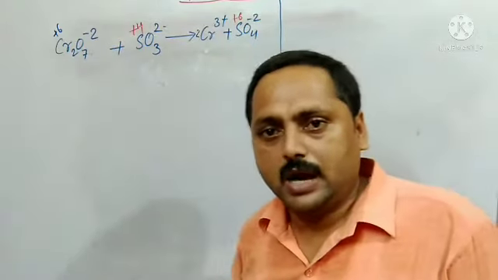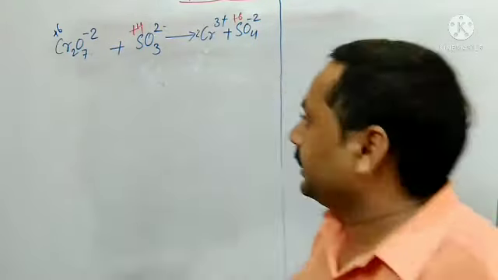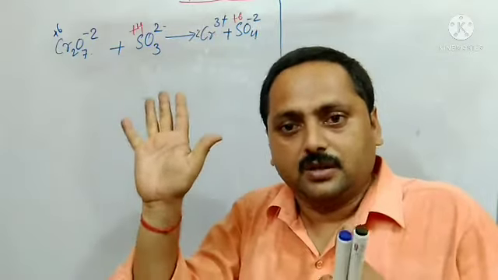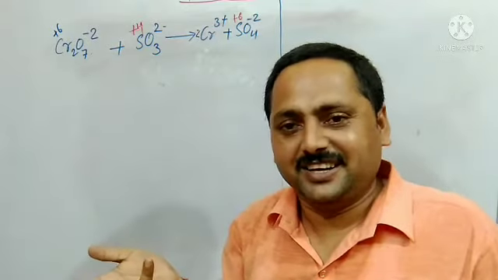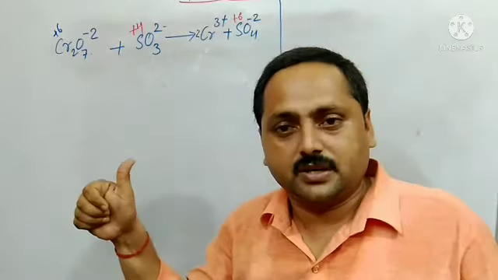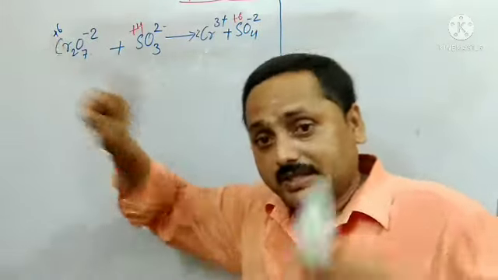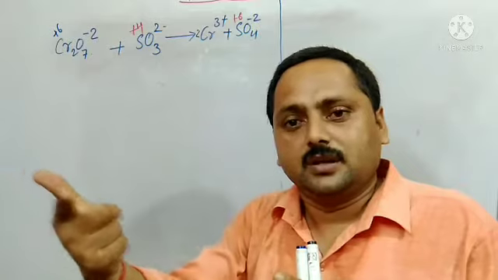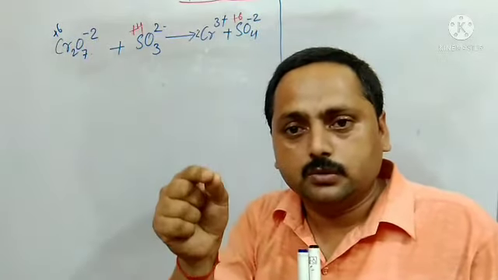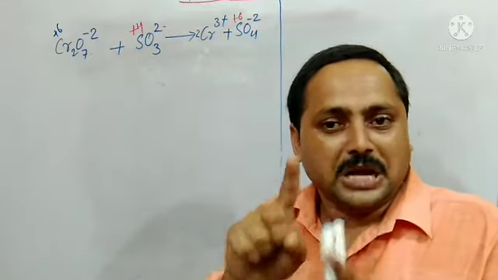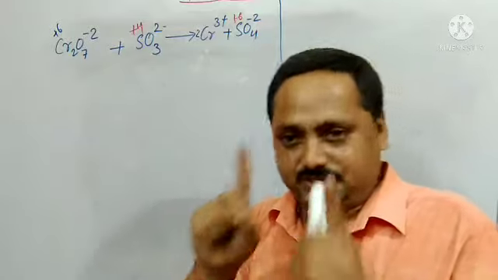Okay, one more time I would like to explain it. Total charge there is +12 and here +6. So how much difference is there? 6 difference. 12 minus 6, 6 only, yes? And here how much difference? 4 to 6, so 2 difference is there. So there 6 difference, here 2. So how will you make 2 into 6? If you multiply 2 by 3, then that will change to 6. Yes, you got it. I think now you got it.